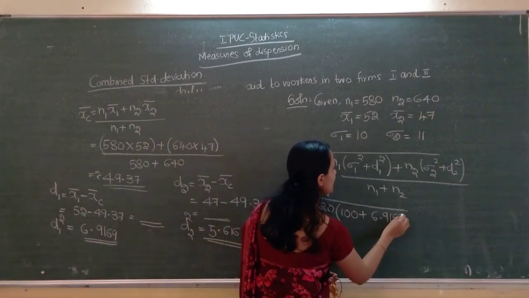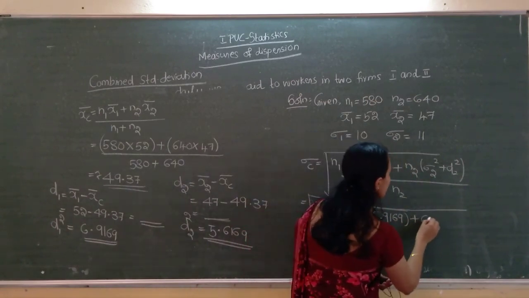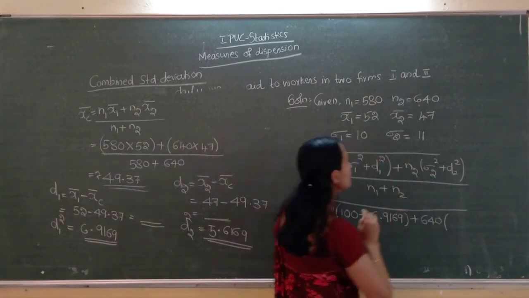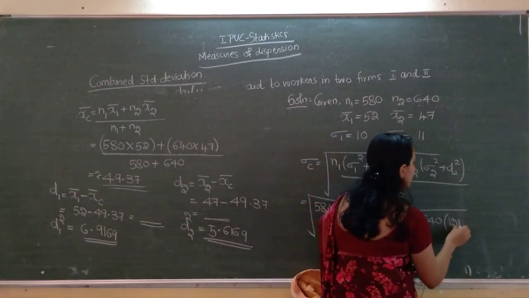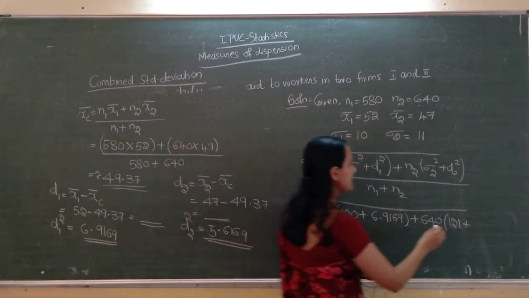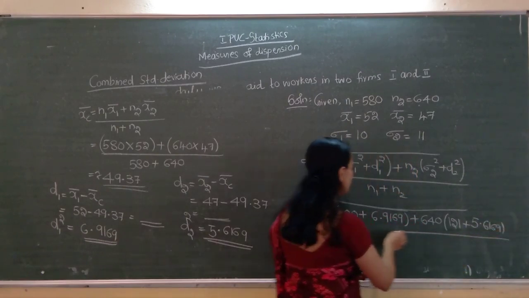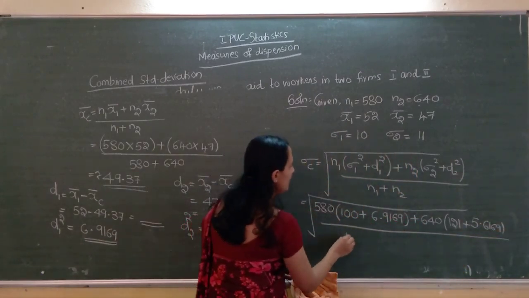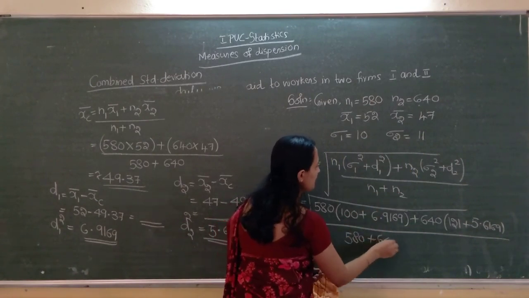6.9169 plus N2. N2 how much? 640 into sigma 2 square. Sigma 2 square is 11, 11s are 121 plus D2 square. D2 square 5.6169, divided by N1 plus N2. N1 is 580 plus N2 is 640.